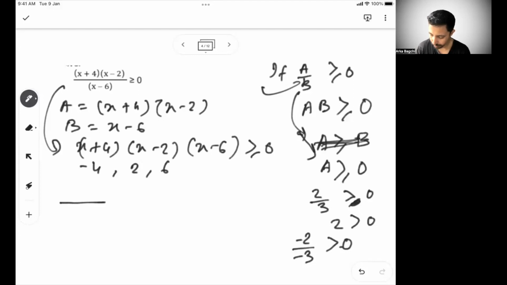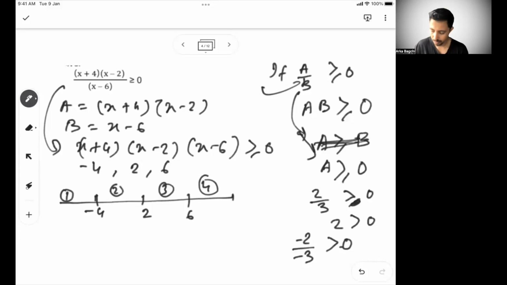Now, if I put in a number line, so let's say this is minus 4, this is 2, and this is 6. So there are 4 zones created, 3 roots. So 1, 2, 3, 4, 4 zones created. So 0 lies somewhere here. So let's put 0 in this equation and see what we get.